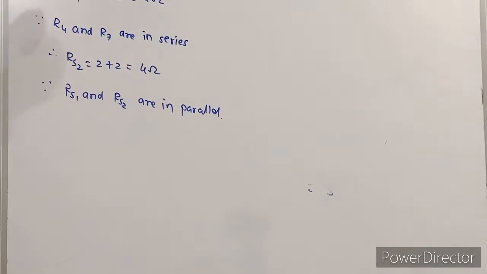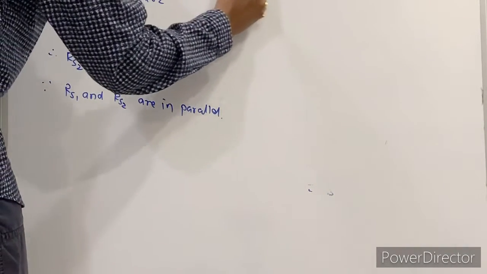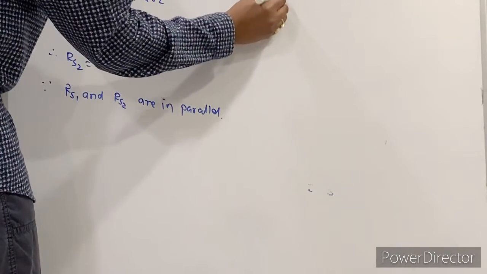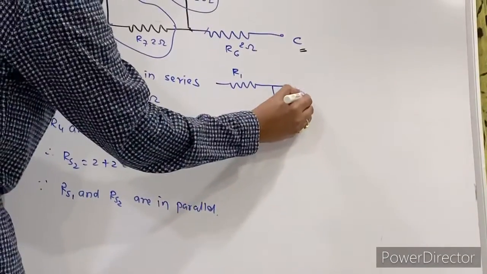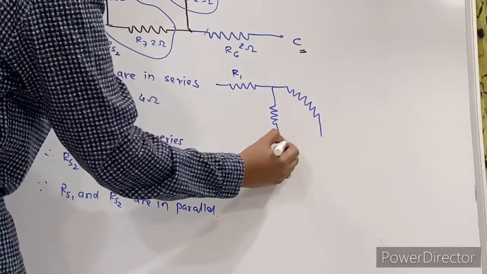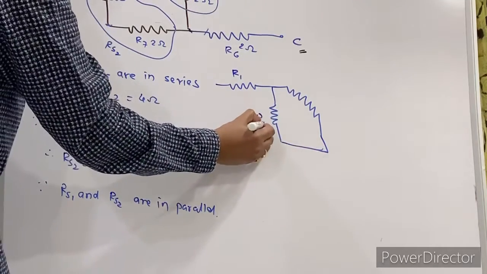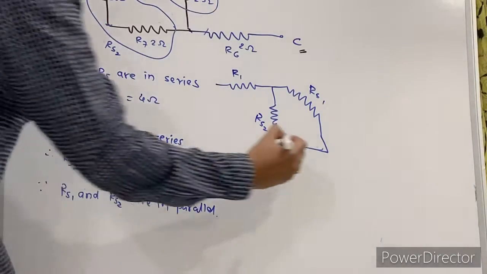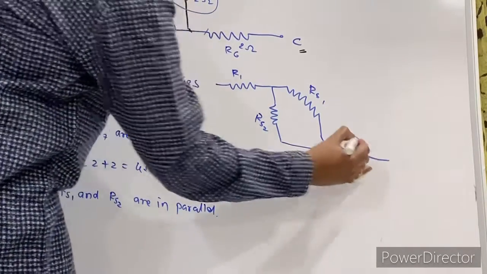Now how? So this was your original resistance, which is your R1, right? Over here I will go with this, right? These are two resistors, they are connected like this. This is your RS2, this is your RS1, and this is your other resistor which is open, which is your R6.